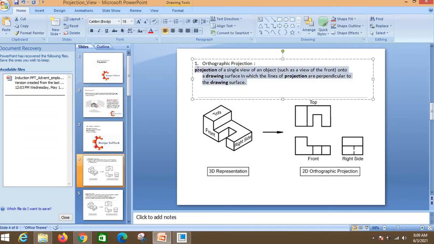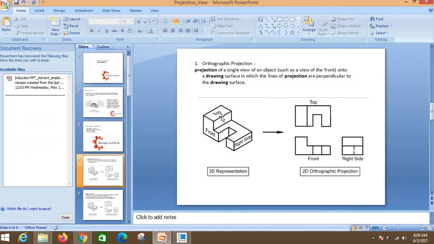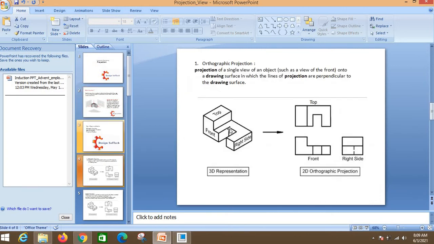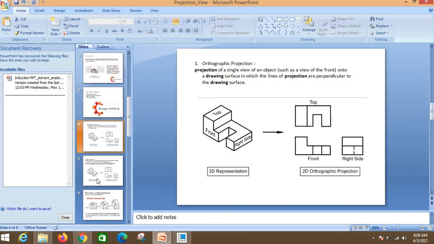By Google definition, it is like that: the projection of a single view of an object, such as a view from front, onto a drawing surface in which the lines of projection are perpendicular to the drawing surface. That is what we are already seeing here. So this is my 3D representation and this is my orthographic representation. So this is orthographic projection.